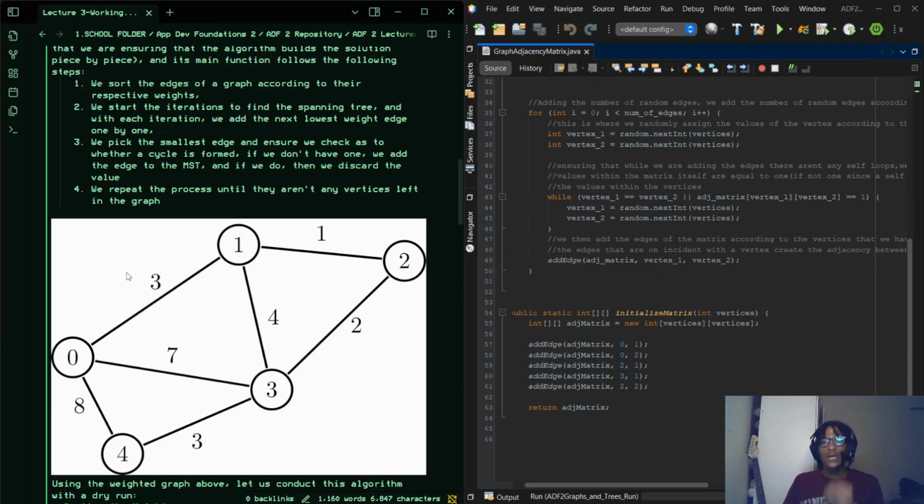Then number 3, we pick the smallest edge, and we ensure that we don't form a cycle. If we don't have a cycle, then we add that edge to the minimum spanning tree, or the data structure that we are working with, because I'm gonna get to that part, but we have to understand that we have to store all these values somewhere. Understand that we have to store these values and then display them. And then number 4, we repeat the process until there aren't any vertices left in the graph.